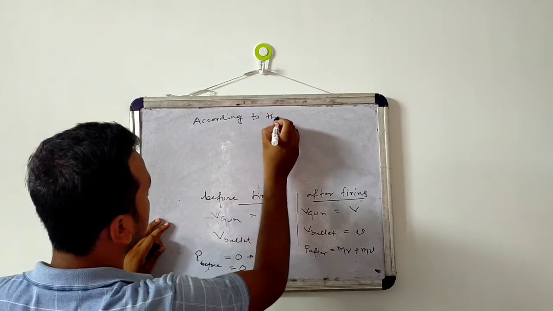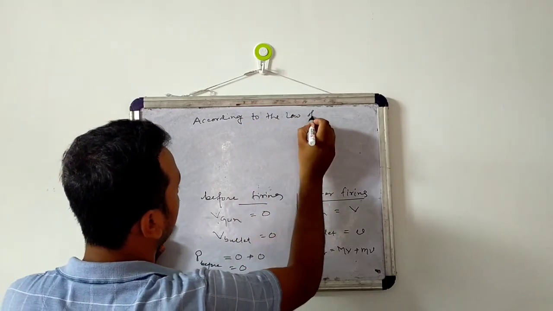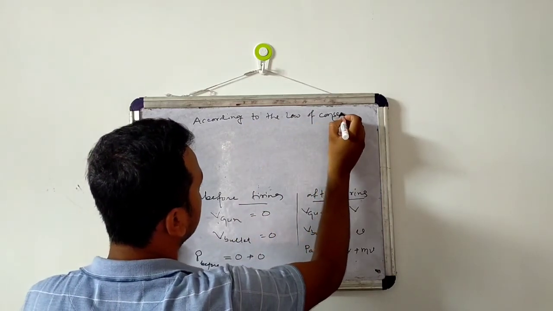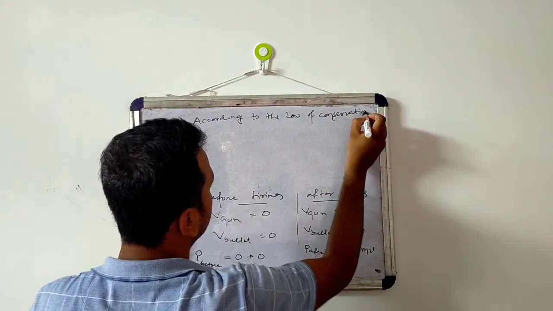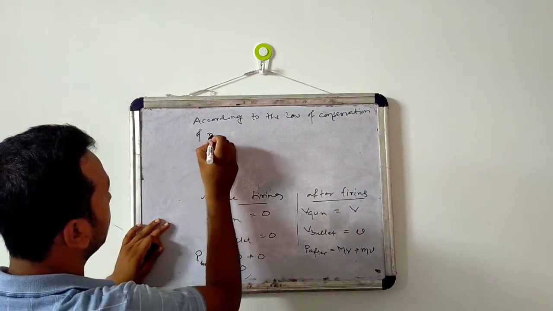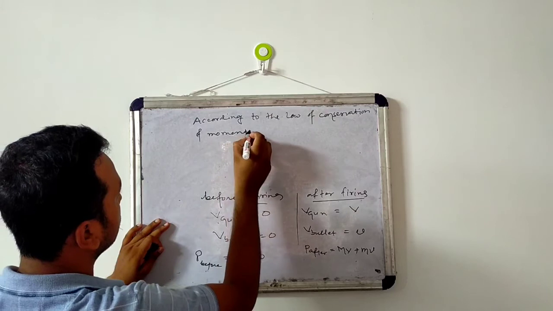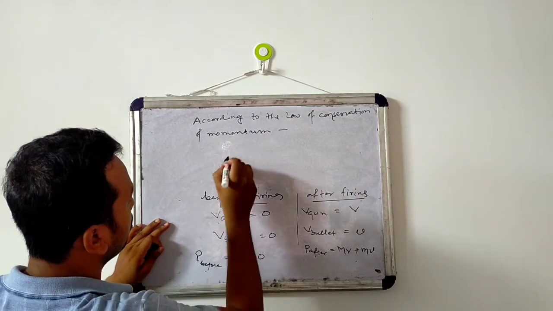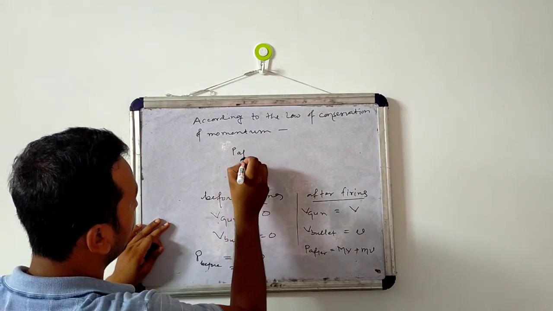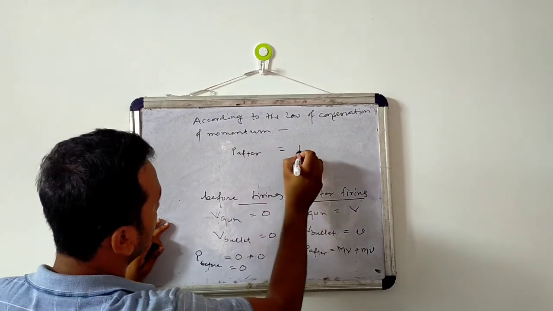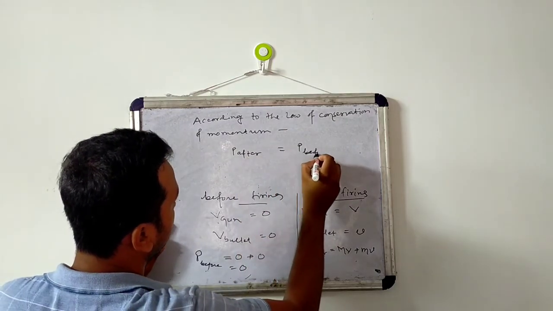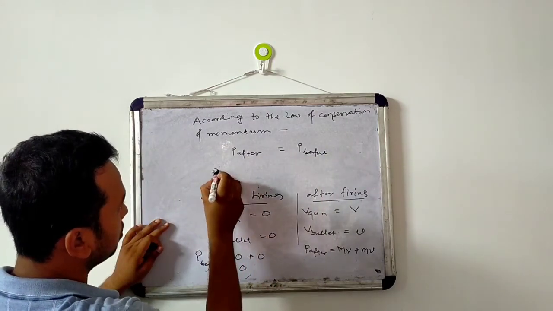Now there is a law of conservation of momentum. According to the law of conservation of momentum, momentum after firing is equal to momentum before firing. ठीक है?